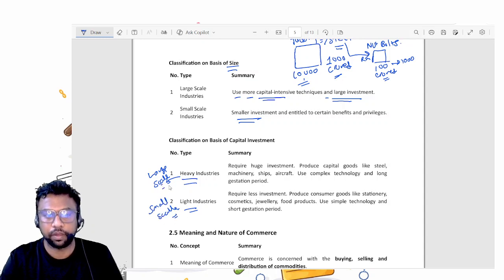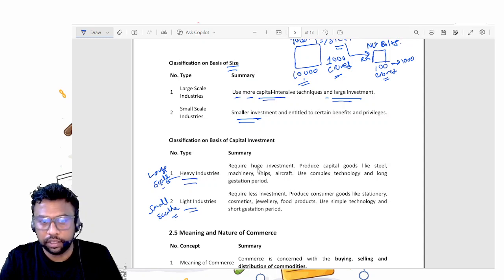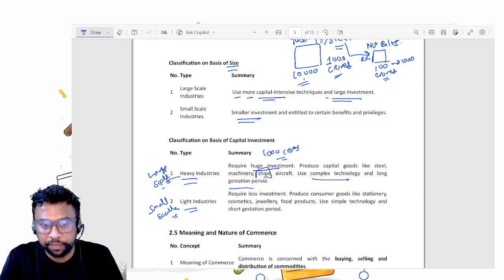Heavy industry requires huge investment, 1000 crores. It produces capital goods like steel, machinery, ships, aircraft, uses complex technology, and has a long gestation period. Gestation period means for building one ship you will take 5 years, or maybe 10 years. Somebody will give you an order that I want a ship, and you will be able to give him the ship after 5 years, and that somebody will be the government.